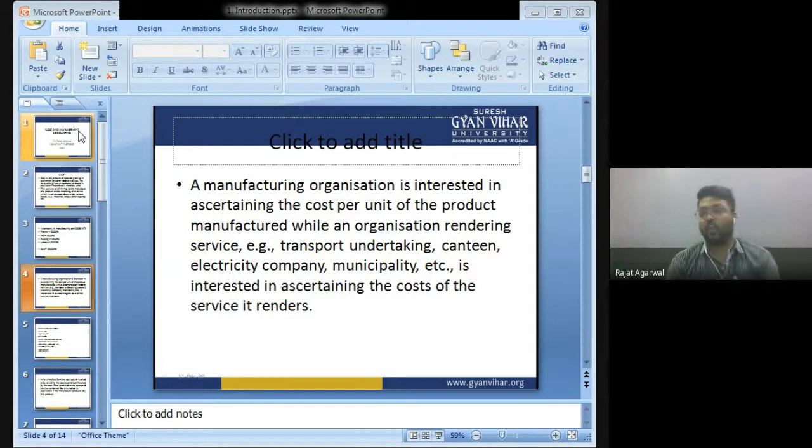But the manufacturing organization is interested in ascertaining the cost per unit of a product manufactured. While an organization rendering services, for example transport, canteen, electricity company, municipality, etc., is interested in ascertaining the cost of the service it renders. Whatever product you are manufacturing, you will always be interested in knowing what is the cost per unit. Why do you want to know cost per unit?